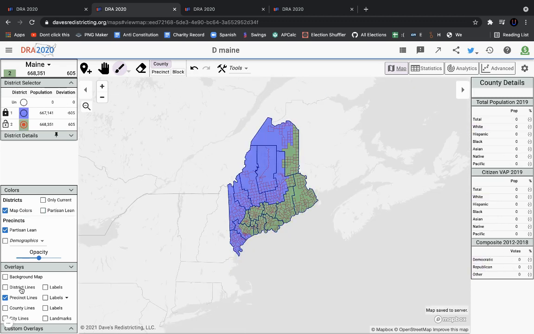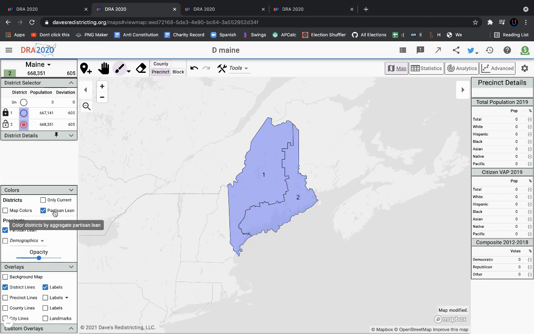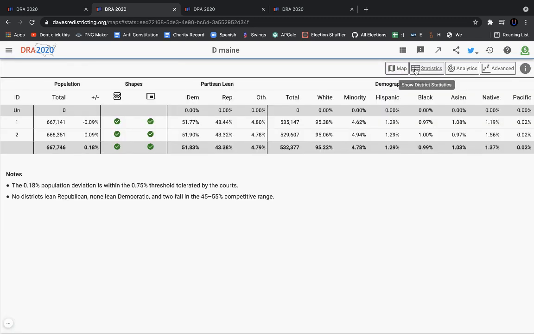Yeah. So we do have a map that would be won by the Democrats, I believe, pretty consistently. Both these districts would be, in fact, I think, lean D to likely D. I mean, the first district would be D plus 8, the second would be D plus 8 as well. So it's a pretty solid map.